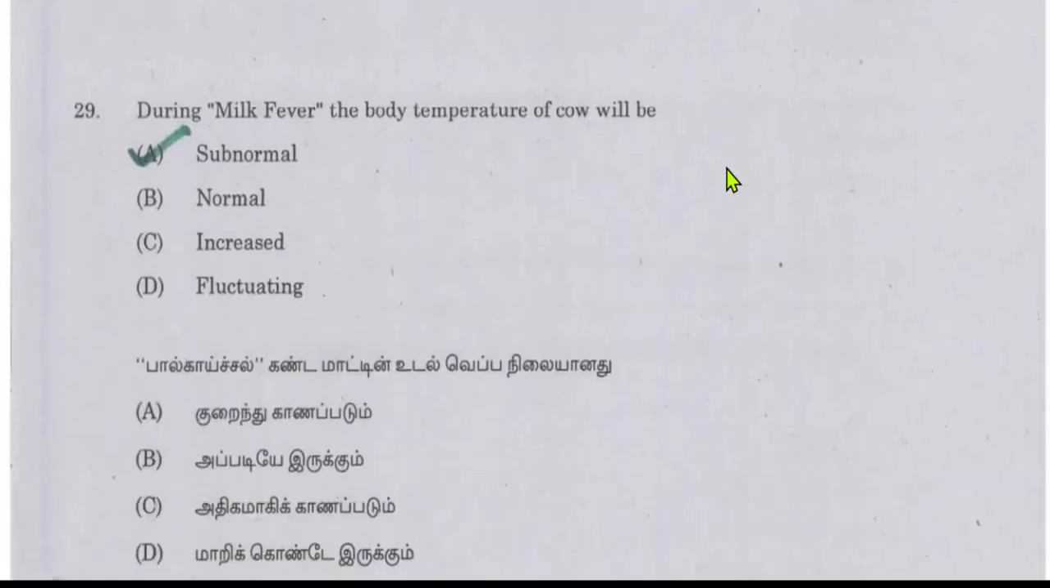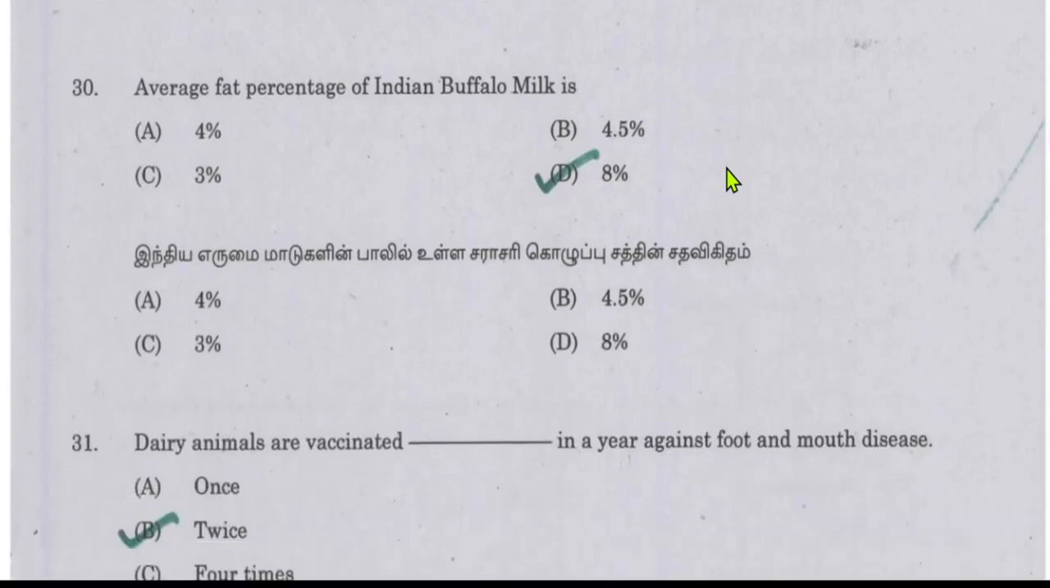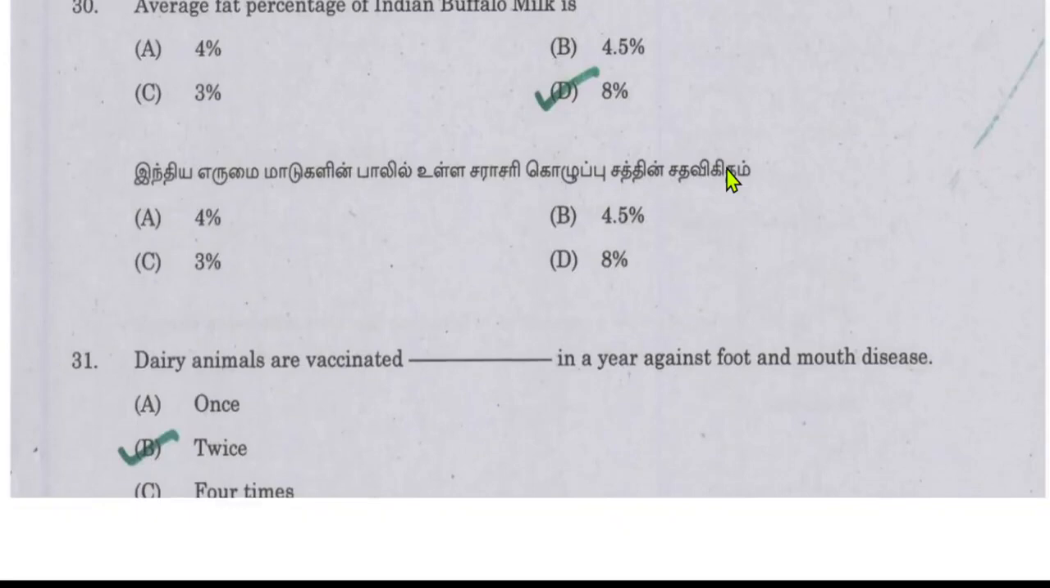Next is, during milk fever, the body temperature of the cow will be subnormal, normal, increased or fluctuating. When a cow shows milk fever symptoms, the body temperature will be subnormal. Next question is, average fat percentage of Indian buffalo milk. Generally, the average fat percentage of Indian buffalo milk is around 8%. So it is a high fat percentage.